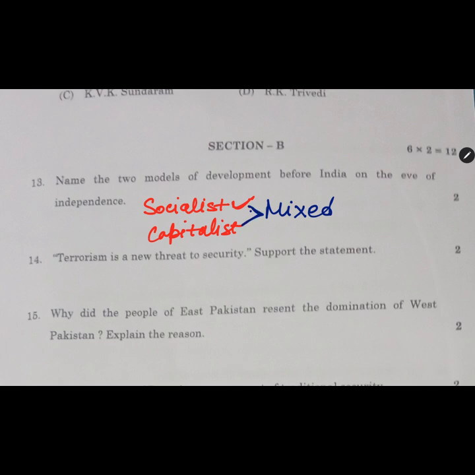The major leaders were on the side of the socialist model, but as India was poor and lacking in resources, the leaders decided to include capitalism, because otherwise India wouldn't be able to secure a stable position. So the need of the hour was a mixed economy.